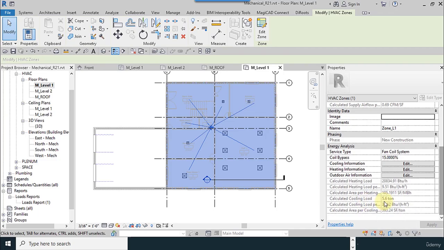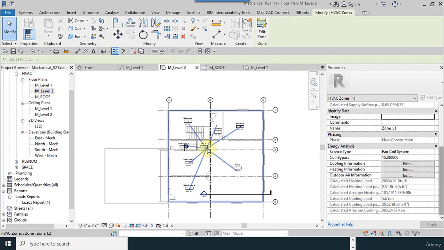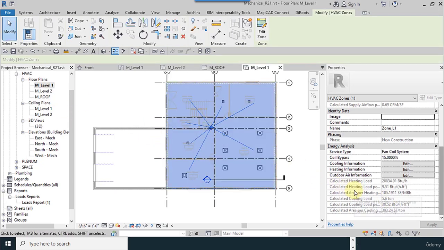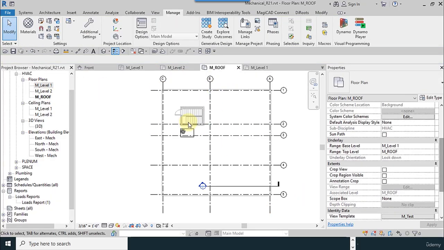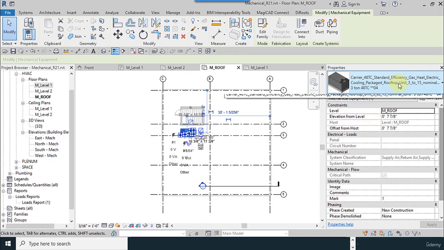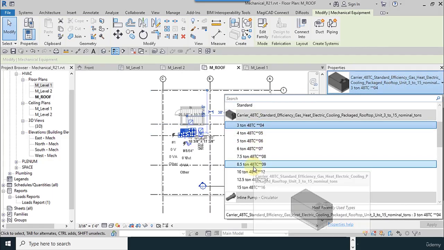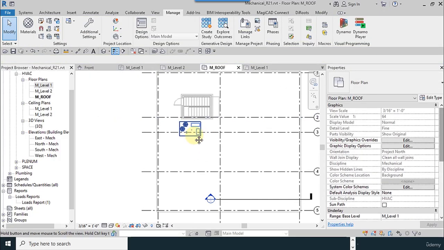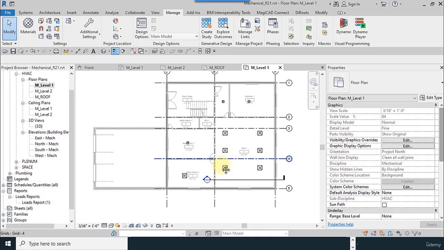Estimately 5.6 tone. It is not approximate amount. When we try to assign for all these spaces, I use 5 tone. For level 2 is 3 ton. Estimately 6 and 3, summary 9 tone is good one. 8.5 we have this amount as a default here. So this equipment has been selected.